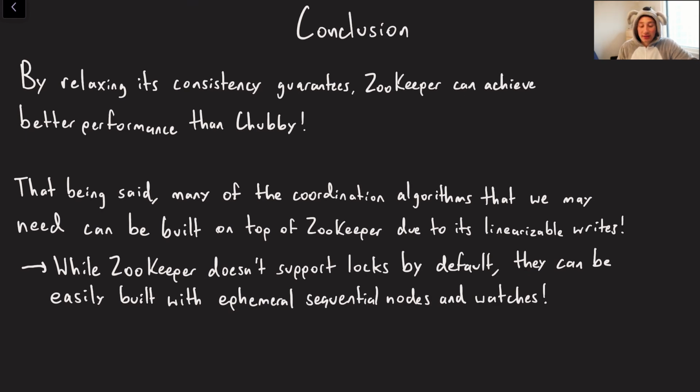Cool, let's go ahead and do a quick conclusion here. Basically, the gist is if we relax our consistency guarantees, we can achieve much better performance than Chubby. Now, that's not to say that ZooKeeper doesn't take a lot from Chubby. I mean, the API looks very, very similar. ZooKeeper doesn't actually implement locks explicitly, but by having Zab and a system where you can achieve linearizable writes, you can do all of these cool coordination primitives on top of ZooKeeper that you might need in a variety of distributed computing applications. Like we mentioned, you could do things like a lock, a ReaderWriter lock, double barrier, service discovery. And so ZooKeeper ends up being a very powerful tool, even though it looks very simple from a high level view.